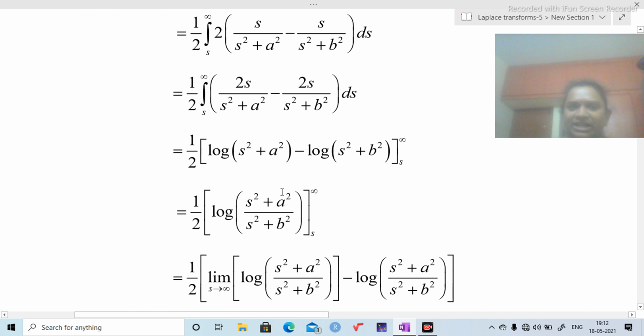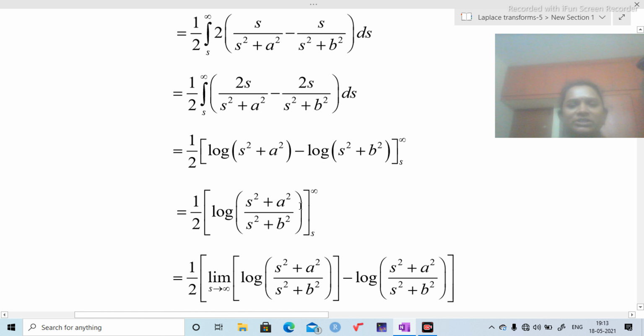Now you can observe the differentiation of denominator lies on the numerator here and here. That's why the integration of first function is log of s square plus a square. The integration of second function is also log of s square plus b square. The limits are s to infinity. Log a minus log b means log of a by b. So we are going to get this expression.